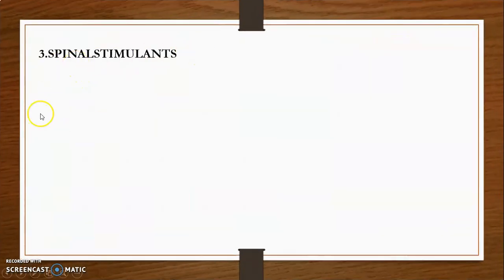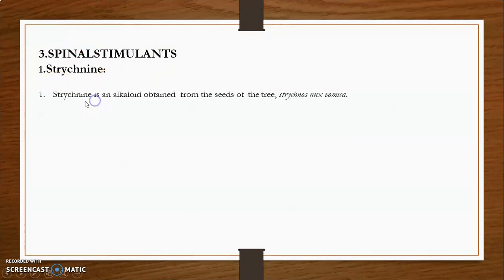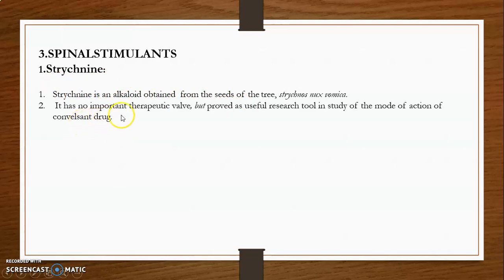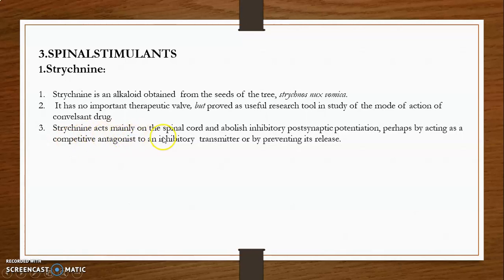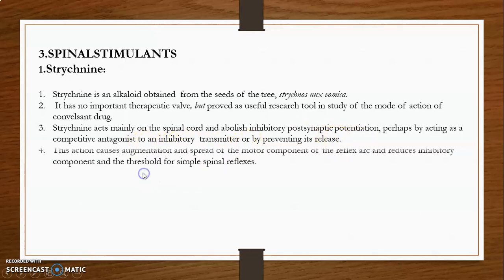Then next, spinal stimulants, in that, strychnine. Strychnine is an alkaloid obtained from the seeds of the tree Strychnos nux-vomica. It has no important therapeutic value but proves a useful research tool in the study of the mode of action of convulsant drugs. Strychnine acts mainly on the spinal cord and abolishes the inhibitory postsynaptic potentiation, perhaps by acting as a competitive antagonist to the inhibitory transmitter.